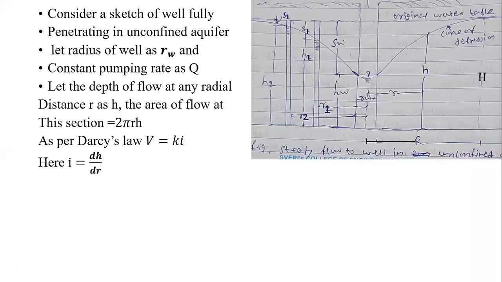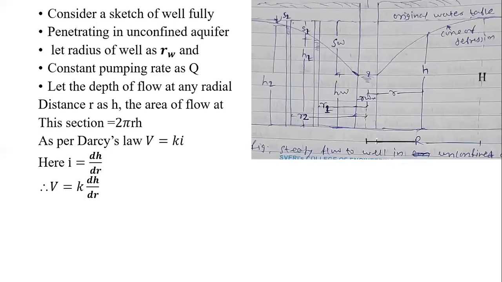Okay, so now put the value of I in the equation of the velocity. We will have the equation for the velocity as V is equal to K into dh by dr, isn't it? Therefore, velocity V is equal to K into dh by dr. Why have I considered dh and dr? Because I assume a very small incremental value.